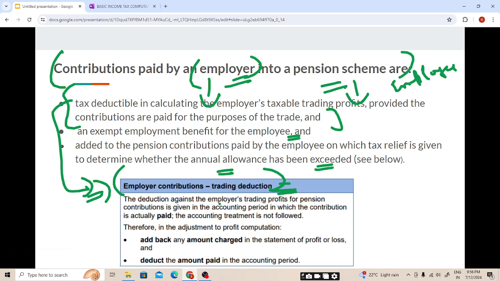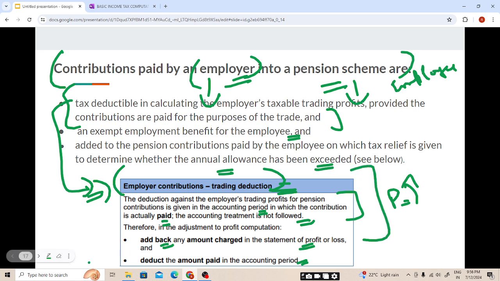The deduction against the employer's trading profit for pension contribution is given in the accounting period in which the contribution is actually paid. The accounting treatment is not followed in taxation because the taxation rules are different from the accounting rules. So add back any amount charged in the profit or loss, and deduct any amount paid in the accounting period. I hope it is clear.